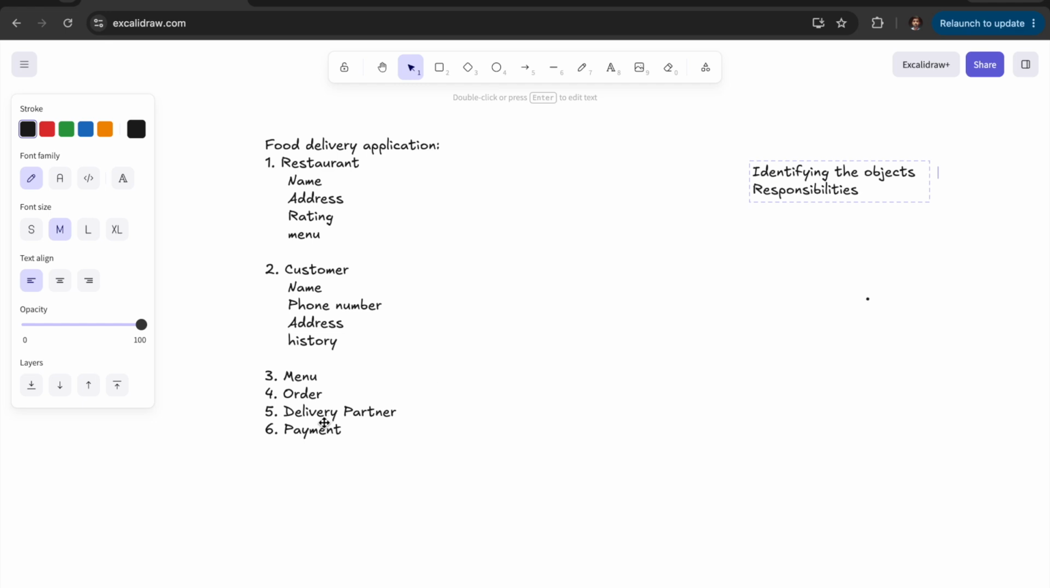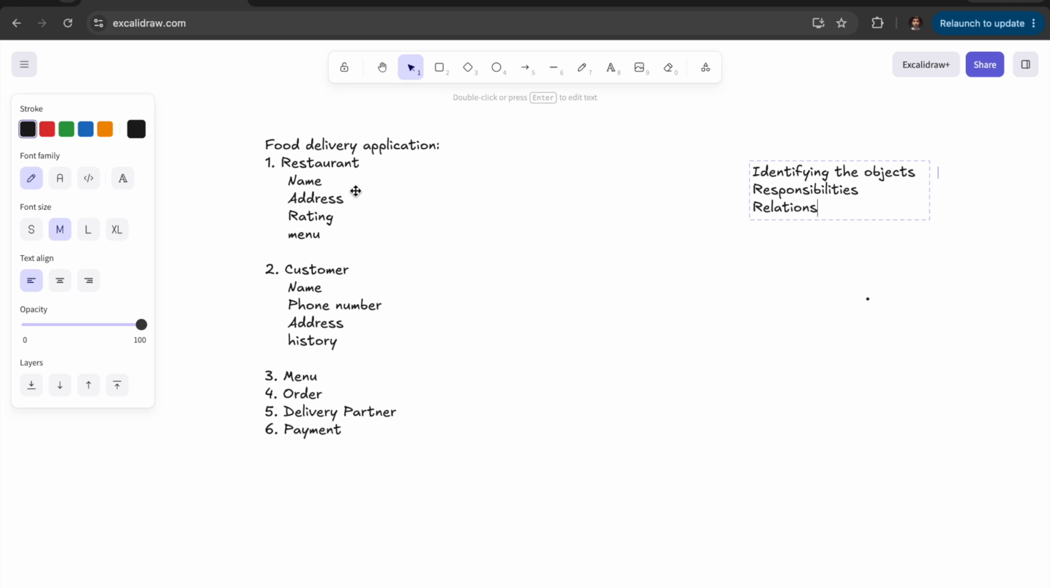The delivery partner's responsibility is to deliver the food from the restaurant to the customer, and all the data related to that is going to be saved inside delivery partner. The payment object is responsible for handling the complete payment, the payment modes, and the total logic behind doing the payments. So every object has responsibilities, and after that, the relations.